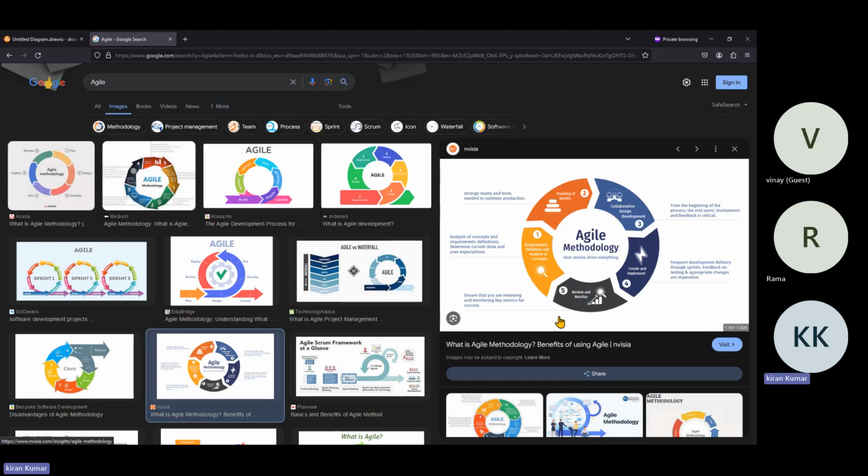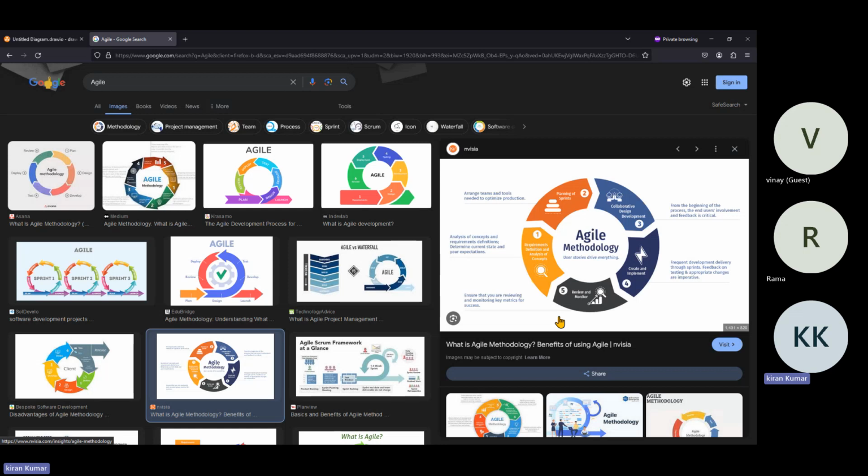Actually, the Scrum Master gathers the information from the customer and will create user stories. That user stories are divided into multiple tasks, sprints, assigned to the engineers. Once assigned to the engineer, what is the progress, what is the status, daily meetings, weekly meetings, sprint calls and other calls will happen.